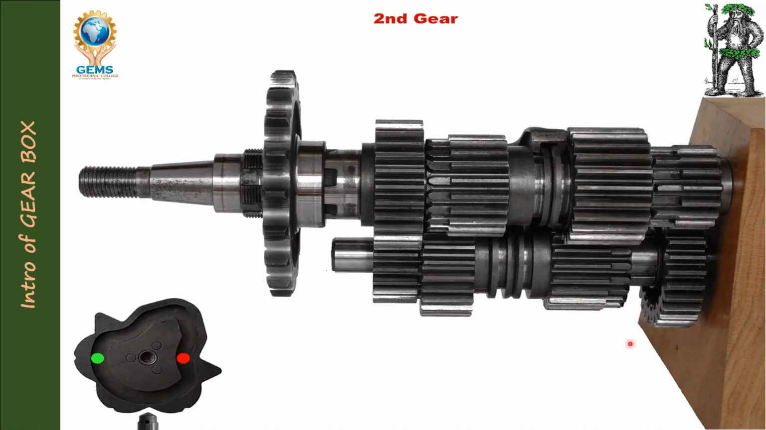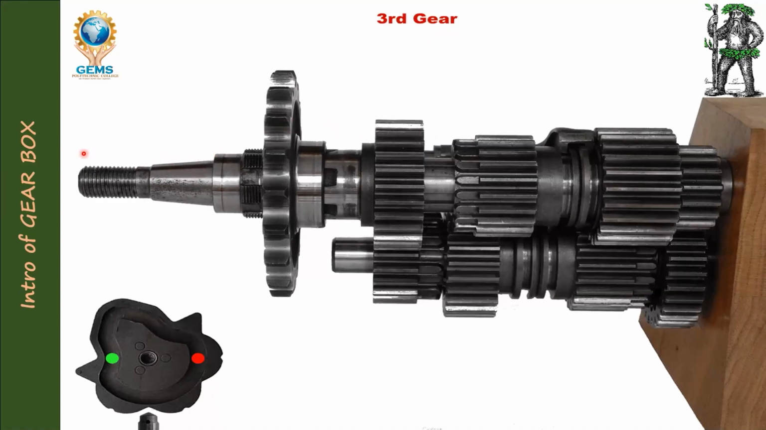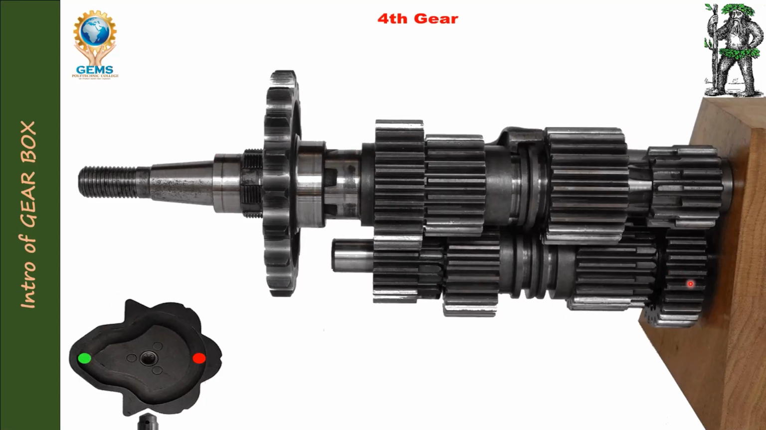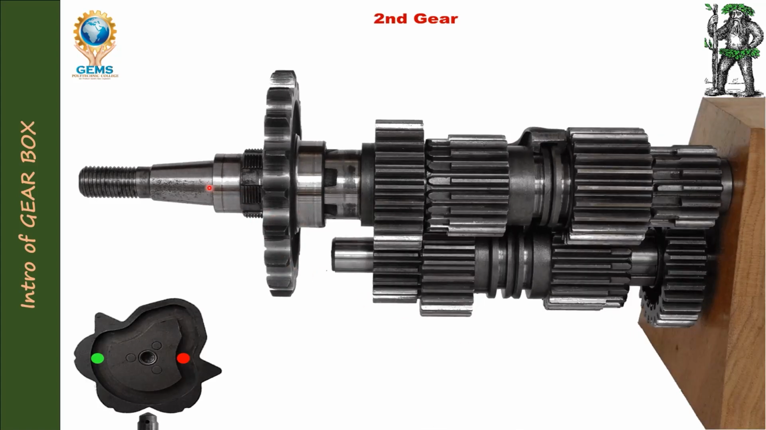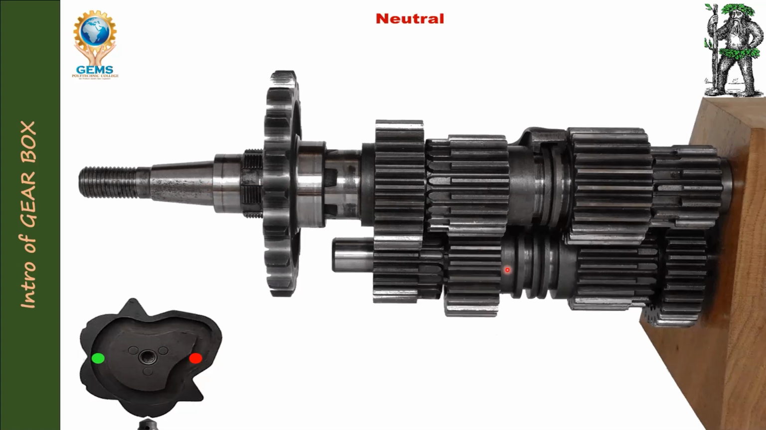You can see here it is changing. This is the main shaft. Okay, here it is changing. It comes from the engine, it comes from the flywheel. This is the output shaft.